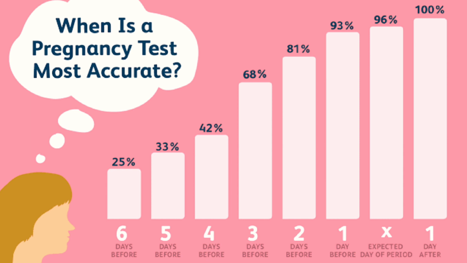It can be found in urine, but it can also be found in serum, which we do in the laboratory, after 7 days after the last menstrual period. So this is how pregnancy comes about, and I think that's just the major concept about pregnancy.